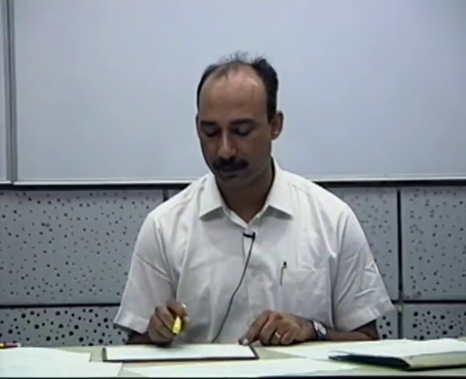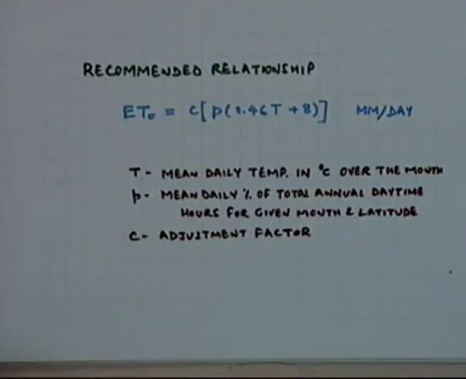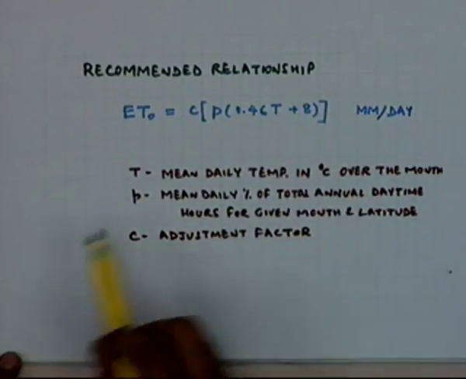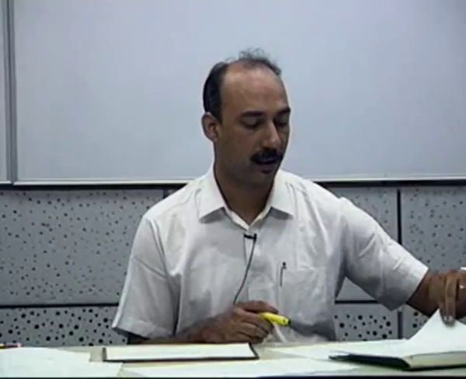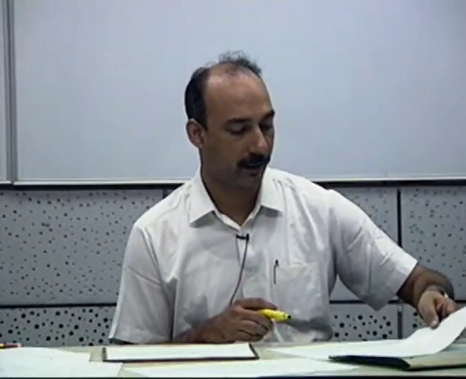If you make use of those along with the temperature, which is normally available and is the only observable data used here, then you can find the reference crop evapotranspiration value, which is more accurate than the previous Blaney-Criddle formula was giving.